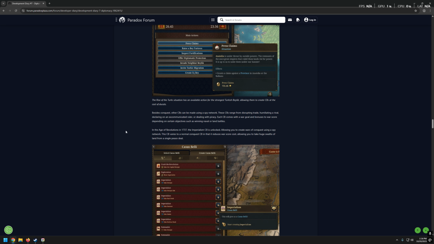Besides conquest, other Casus Bellis can be made using a spy network. These Casus Bellis range from disrupting trade, humiliating a rival, declaring on an excommunicated ruler, or dealing with piracy. Each Casus Belli comes with a war goal and bonuses to war score depending on certain objectives such as winning naval or land battles.